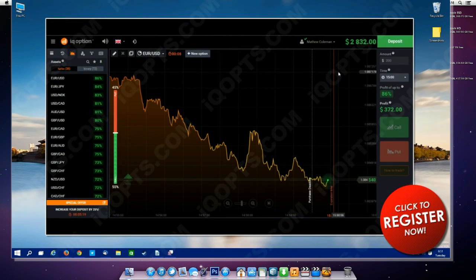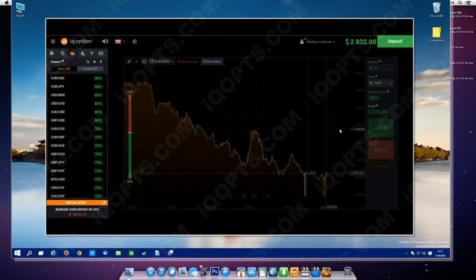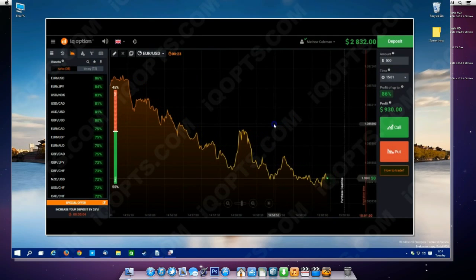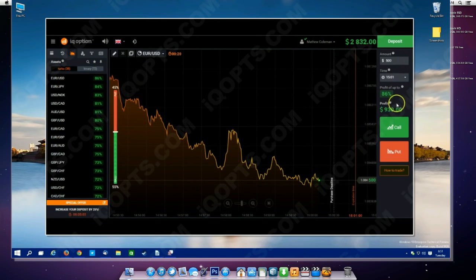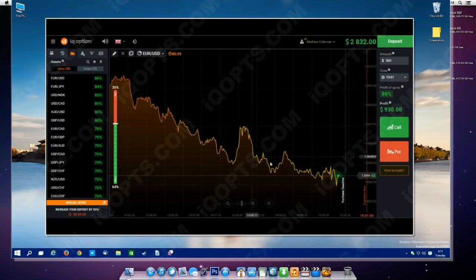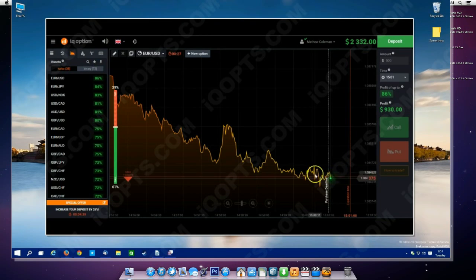Okay, let's see. I will probably lose this $200 bet. And if I lose, my next stake will be $500. Okay, let's see. $200 are lost. And the next time, let's make a bet which is 2.5 times bigger. I will put the stake of $500. And in this case, as you can see, if the stake of $500 is made, the profit will be $930. In this case, we will return the previous loss of $200 and we will cover this stake of $500 as well, and we will get additional profit.